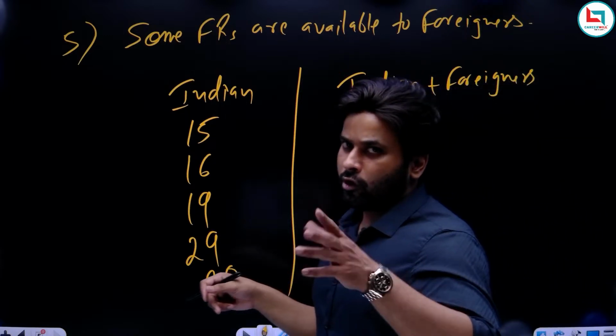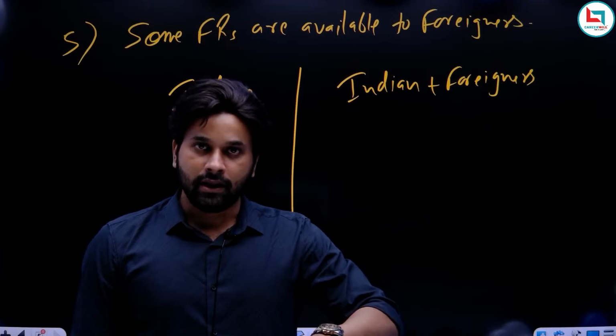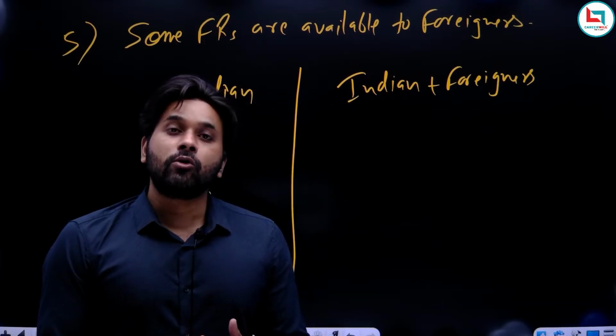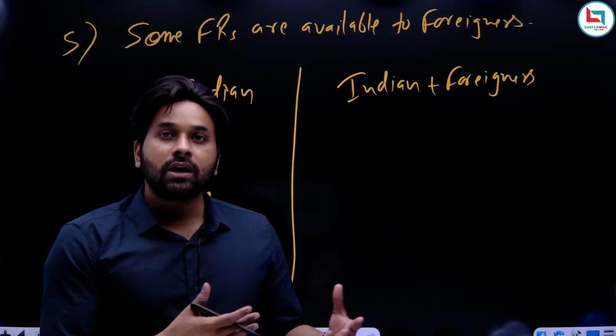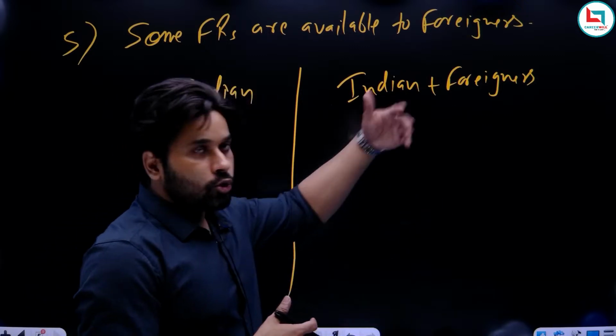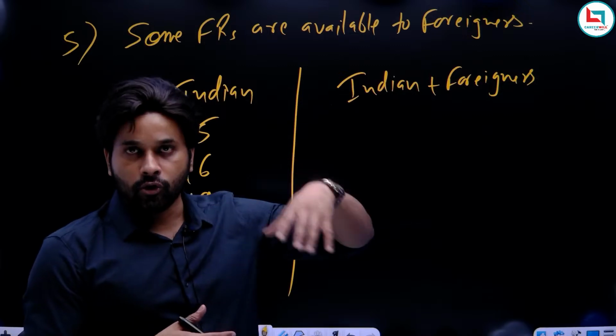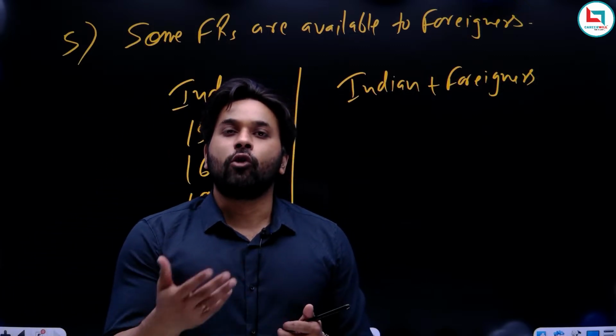See, foreigners are aliens, but aliens are of two types: friendly alien and enemy alien. So we are dealing with the friendly aliens, those citizens with which we have friendly relations. They belong to those countries with which we have good relation, and enemy aliens are those with which we are at war.